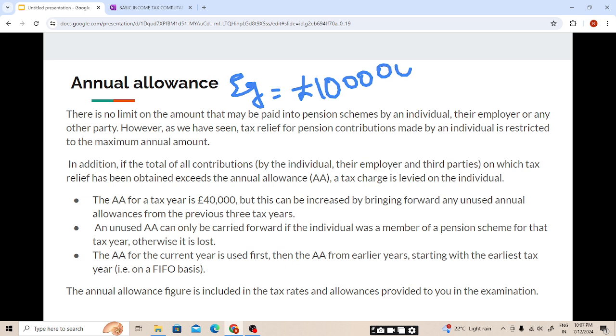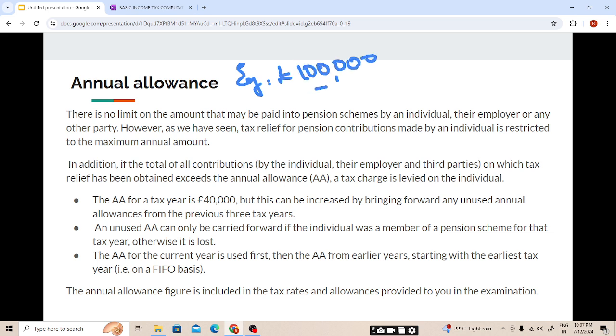For an individual, the relevant earning is 100,000, students. So if an individual invests this whole amount, he will be earning tax relief. But HMRC says that there is a limit. There is a limit of an amount you can invest into the pension scheme, that is 40,000.